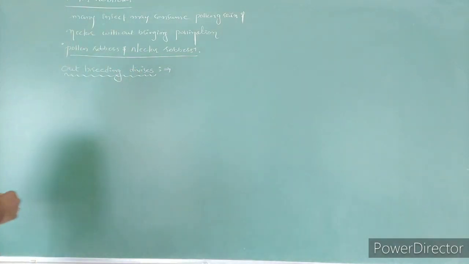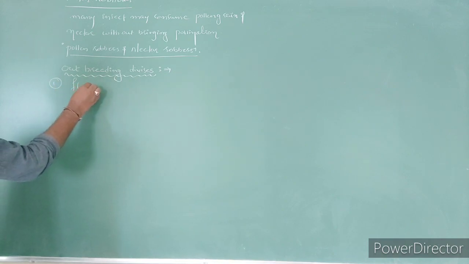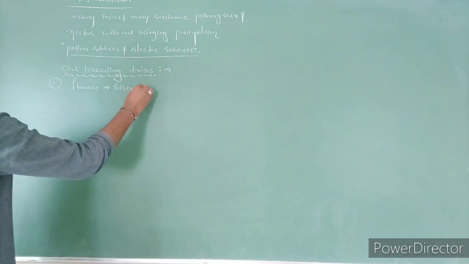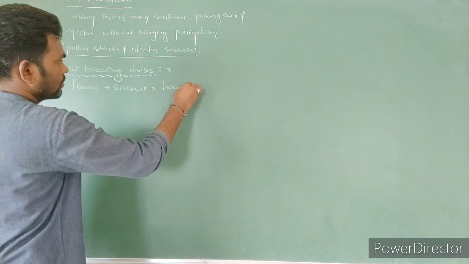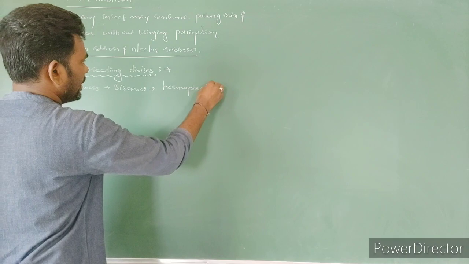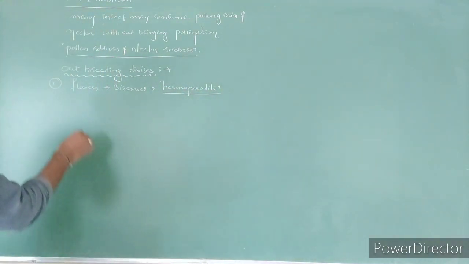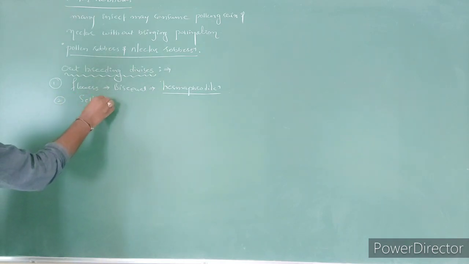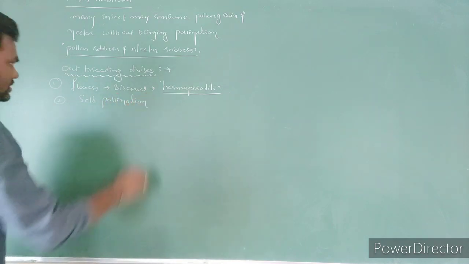The first point, what I have to write: most of the flowers are bisexual, right? That we can call hermaphrodite flowers. So in a bisexual flower, which pollination takes place? In bisexual flowers, self-pollination takes place.